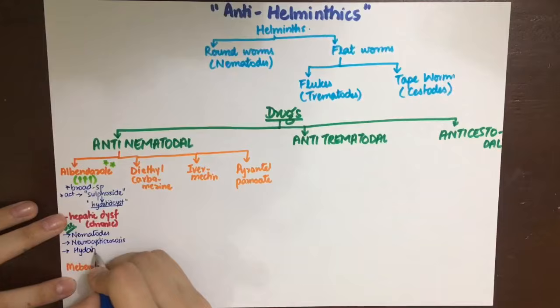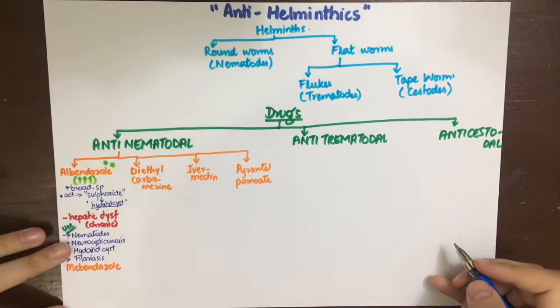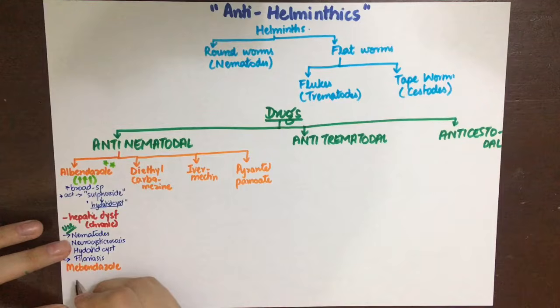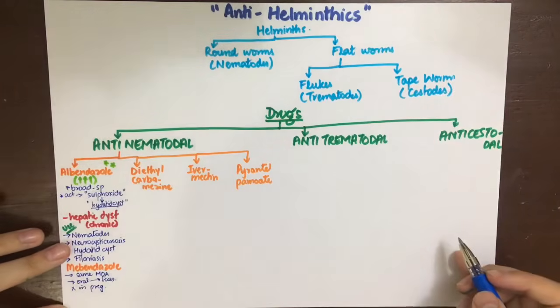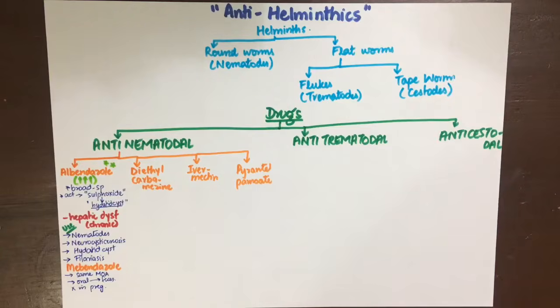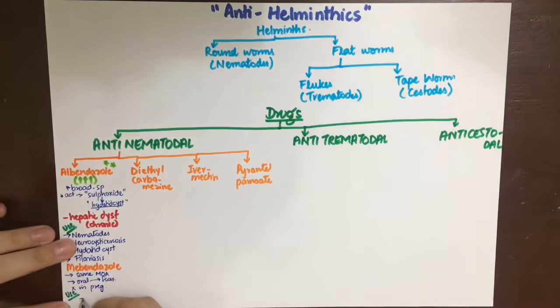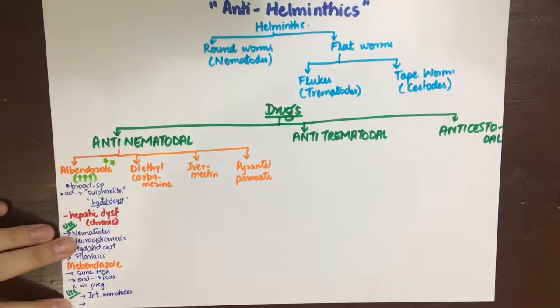They are mostly used in nematodal infections, of course, neurocysticercosis, and is preferred to praziquantel, hydatid cyst, and filariasis. The next drug is mebendazole, having the same mechanism of action and mostly administered orally. It is excreted in the feces mainly and is contraindicated in children less than 1 year and pregnant women. It is used in intestinal nematodes and trichuriasis, and in this case it is better than albendazole.